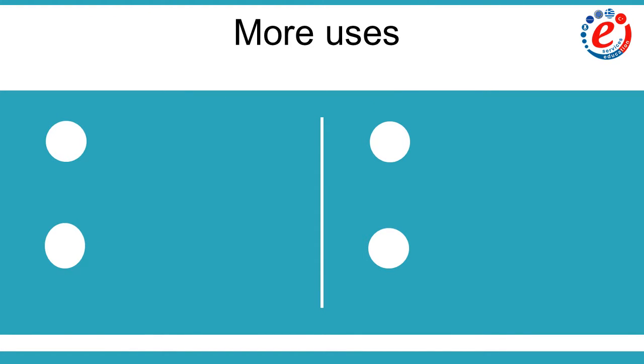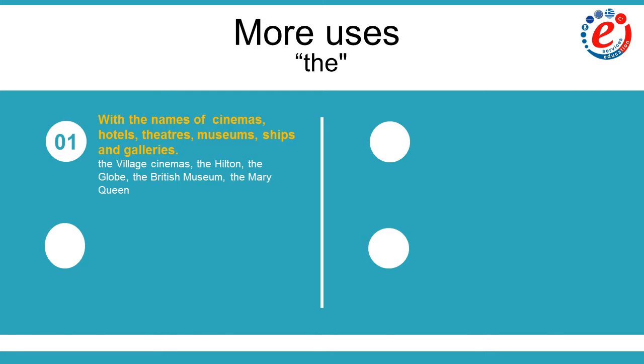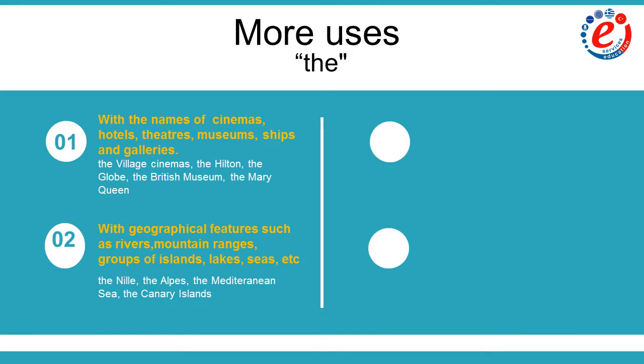The following uses have to do mostly with proper nouns, so let's find out which names need them. First of all, we have names of cinemas, hotels, theatres, museums, ships and galleries. For example, we have the Village Cinemas, the Hilton, the Globe, the British Museum, the Mary Queen. The second category deals with geographical features such as rivers, mountain ranges, groups of islands, lakes, seas, etc. For example, we have the Nile, the Alps, the Mediterranean Sea, the Canary Islands.